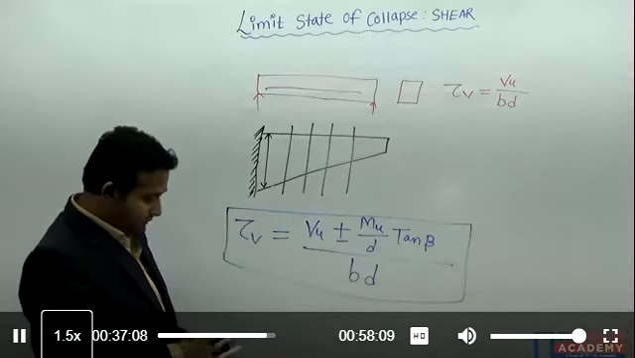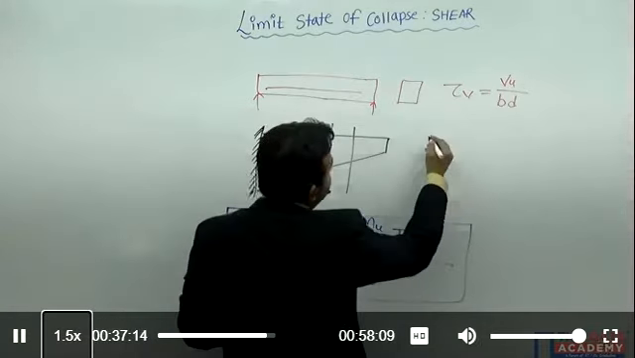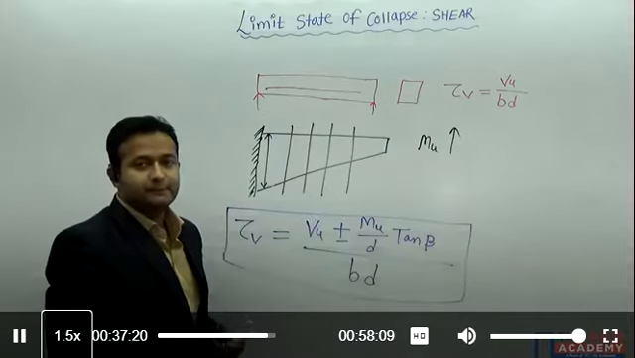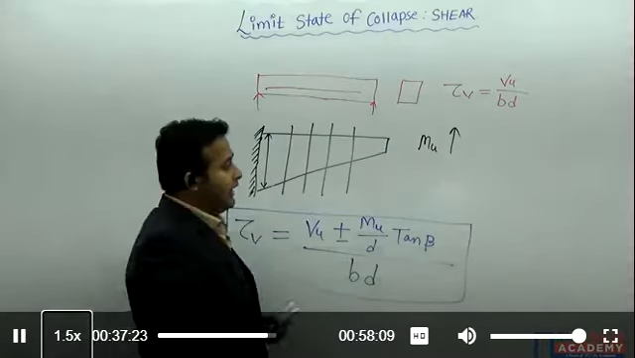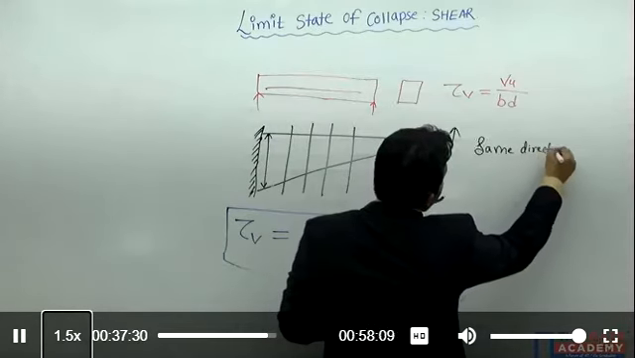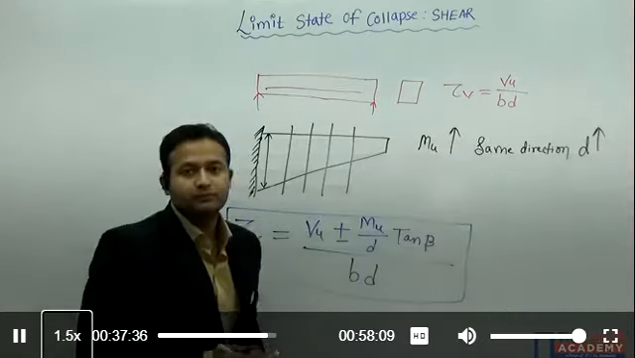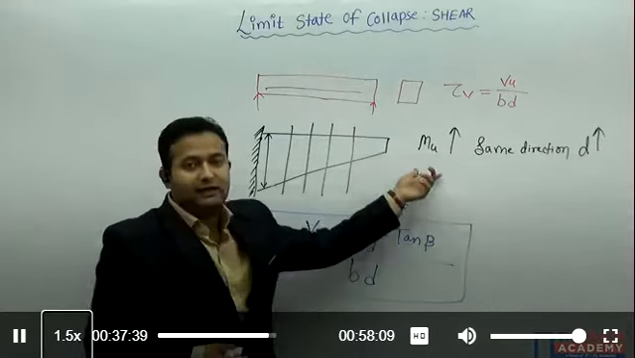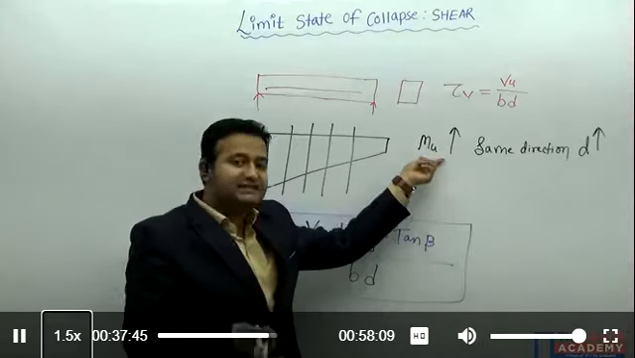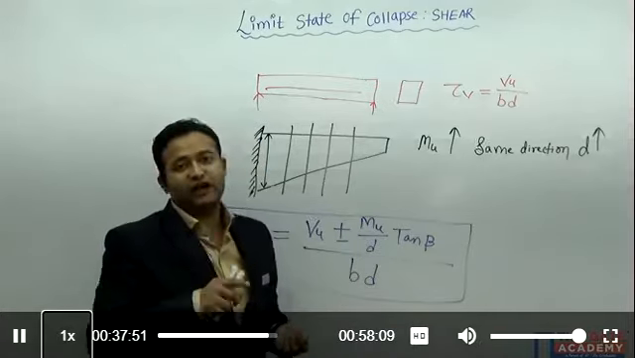See, suppose in any case, here I am going to write, suppose Mu is increasing and in the same direction d is also increasing. Let's try to understand the concept. If the Mu is increasing in one direction and in the same direction, suppose the d is also increasing, then I'll be using the negative sign.